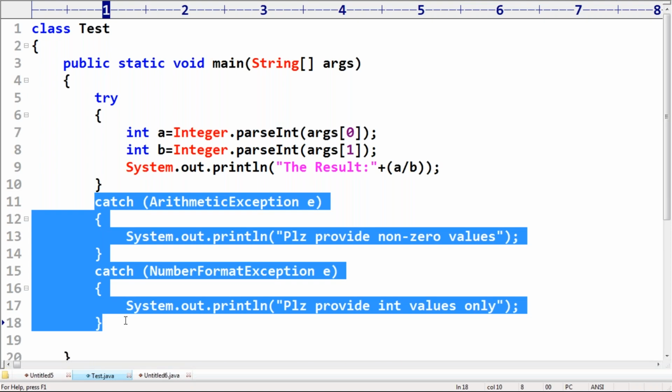Is it possible or not? Yes. How many try blocks are there? Please respond. Only one. But how many catch blocks are there?